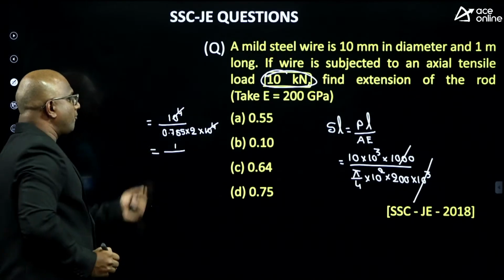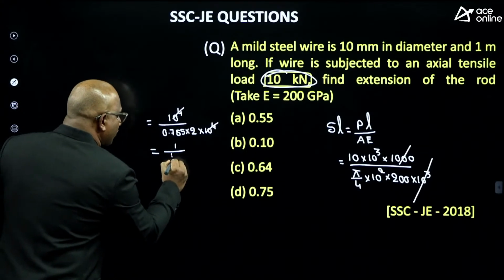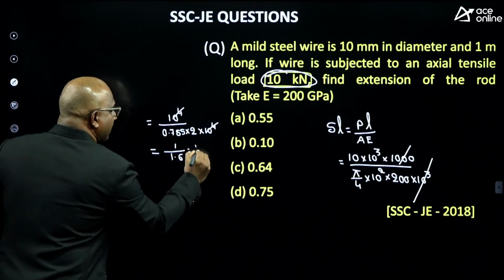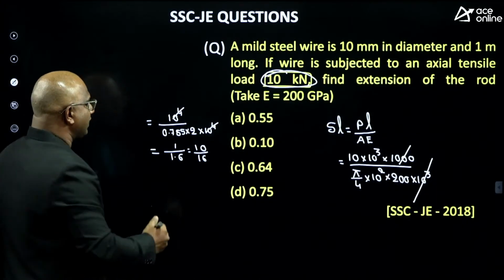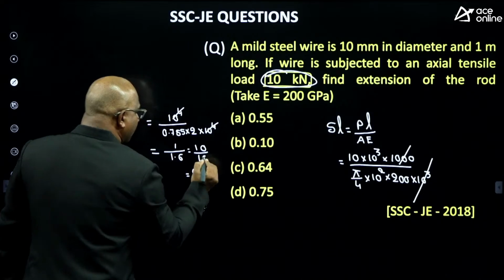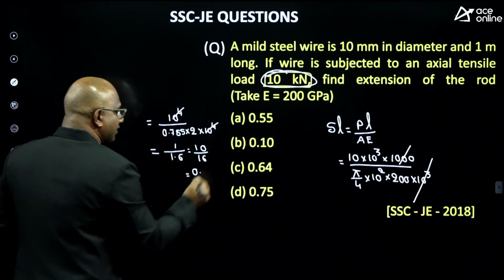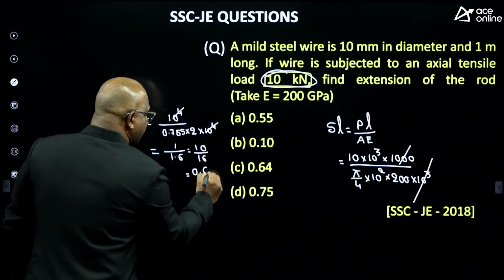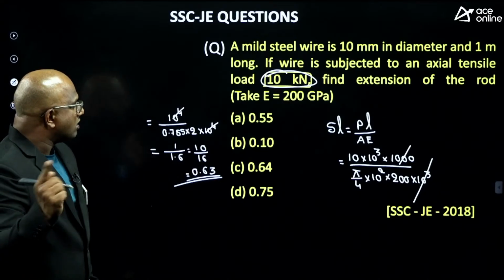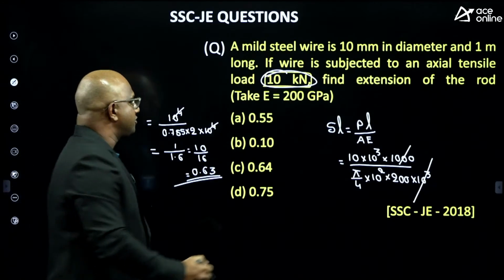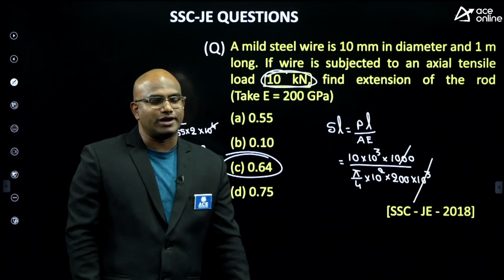Instead of 0.7, make it 0.8, easy for the calculation. So I am going to get 1.6, which means 10 by 16, approximately 0.63. What is the nearest answer for this one? Option C. So C is the right answer. This is the way you have to solve, guys.